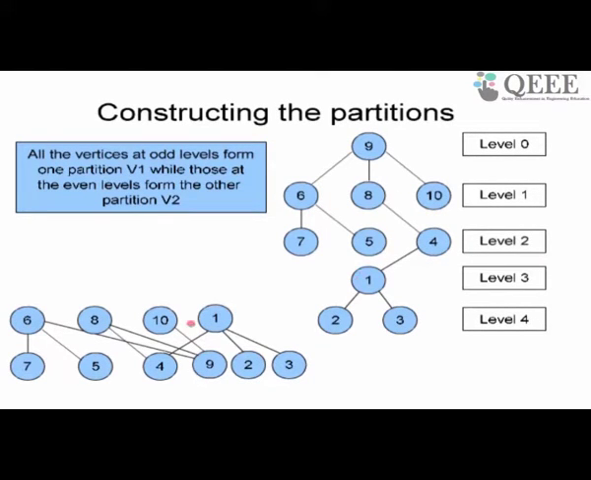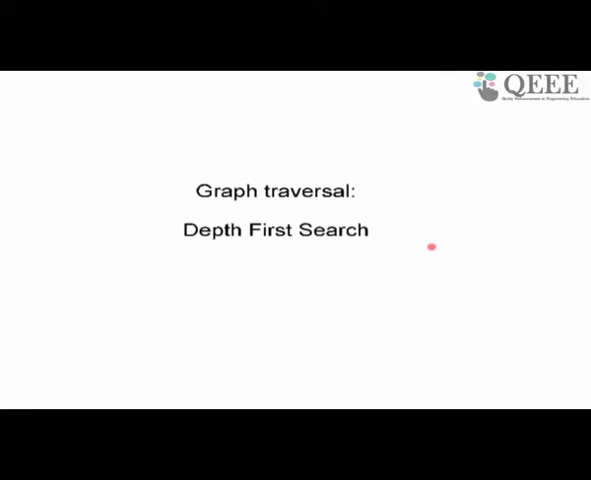I have taken 6, 8, 10 and 1 and put them on this side, and taken 9, 7, 5, 4, 2, 3 and put them on that side, and you can very easily see this graph is bipartite. All the edges are running only between this side and that side. So a very simple way of checking whether a graph is bipartite is by running breadth first search on it. So I have given you one application.